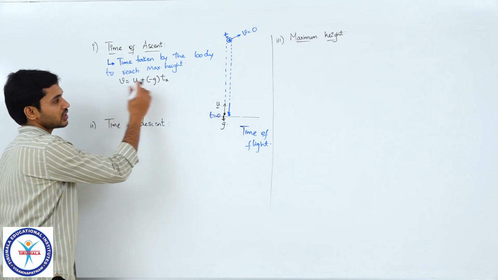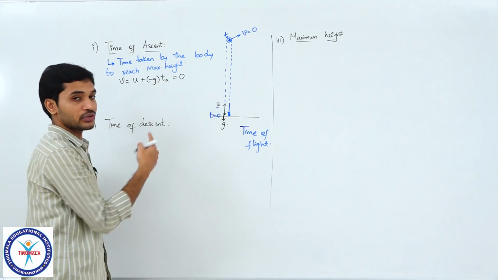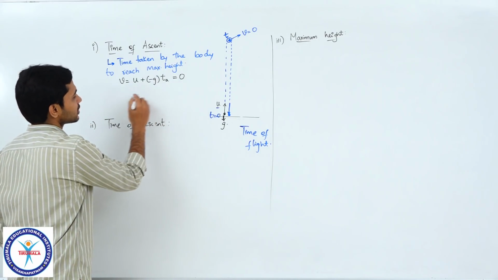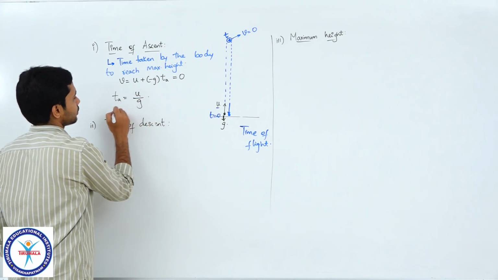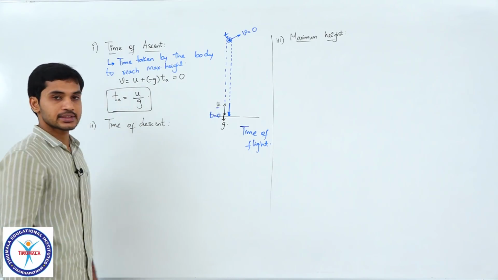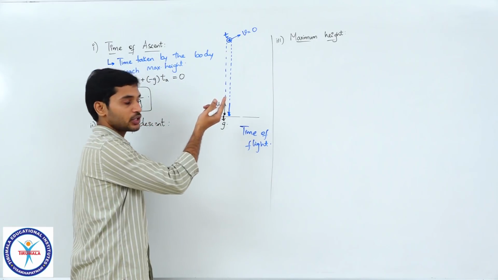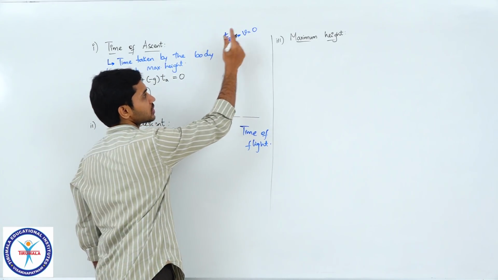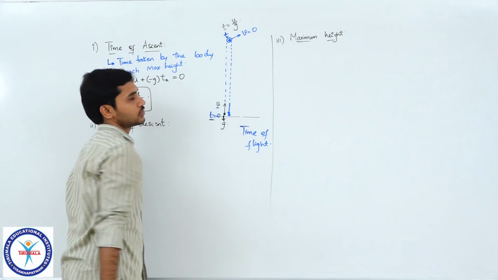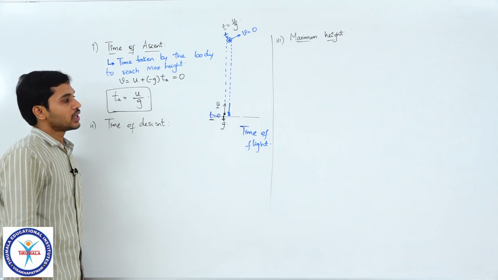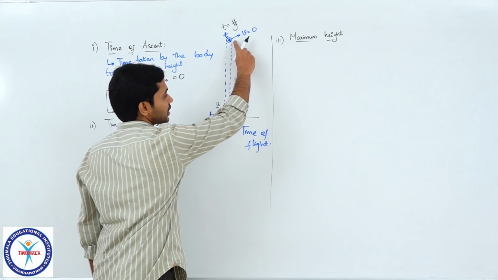Now, in the place of v I should substitute 0, right. So, this v will become 0, that is the time which we need to find out. Simplifying this will give you the value of Ta as u by g. So, u by g is what we call time of ascent. If the particle is thrown from this position with a speed u, it reaches the highest position at time t is equal to u by g. Clear students, right?